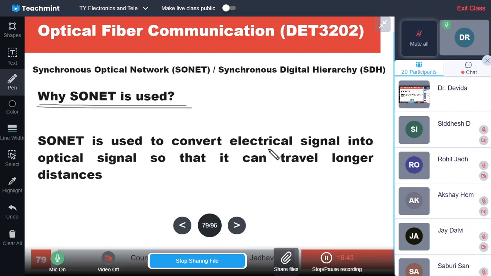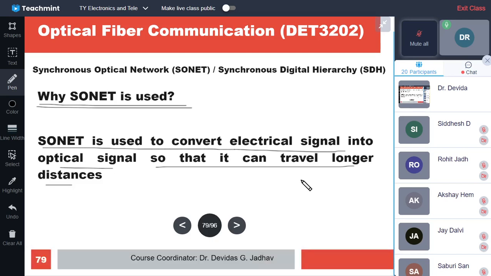SONET is used to convert electrical signal into optical signal so that it can travel longer distance. SONET is used to interface the electrical communication devices to the optical architecture, the optical network.